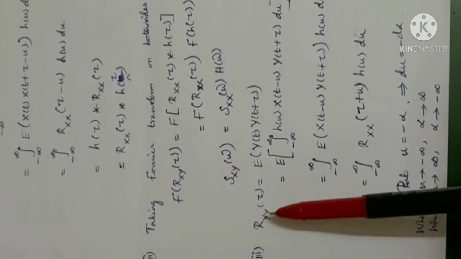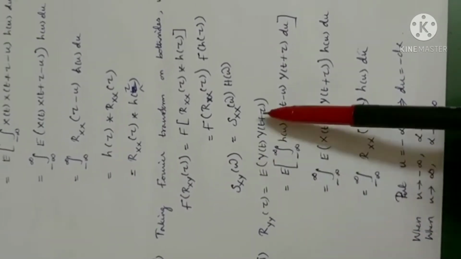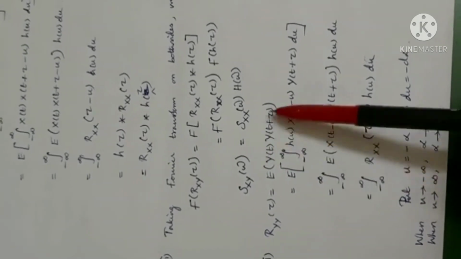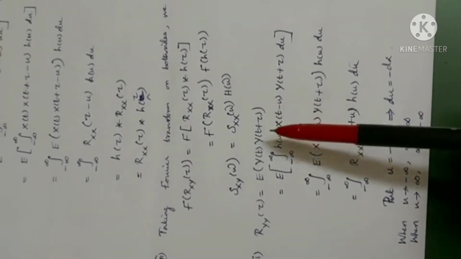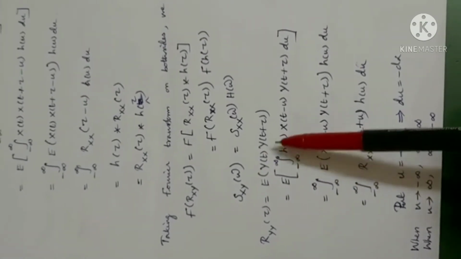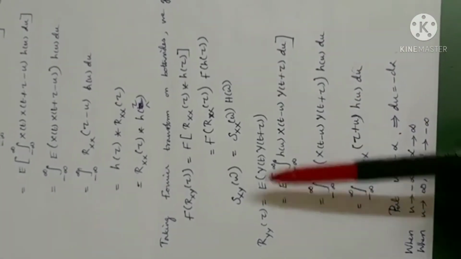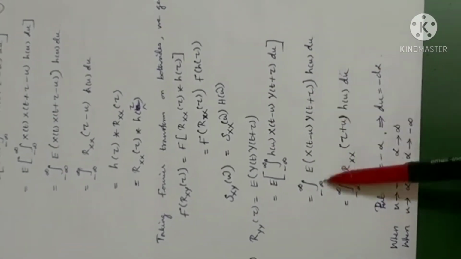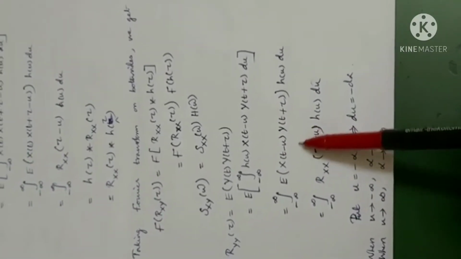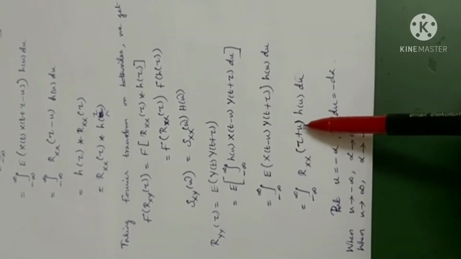Next, third subdivision. Take the left hand side Ryy of tau, which is the expectation of y of t into y of t plus tau, y of t1 into y of t2, where t1 is t and t2 is t plus tau. There are methods to do this problem, and this method is easy. Y of t is given as an integral of h of u, x of t minus u. Take expectation inside the integration, and take expectation for random processes, which is t2 minus t1. It can be t1 minus t2 even, but then tau becomes negative. To avoid tau negative, I consider t2 minus t1.